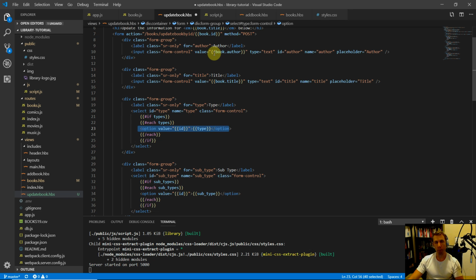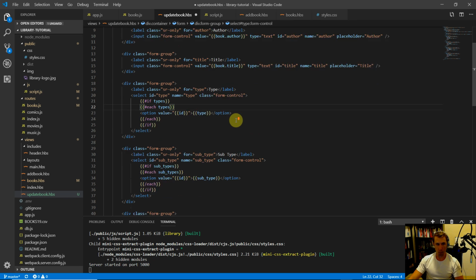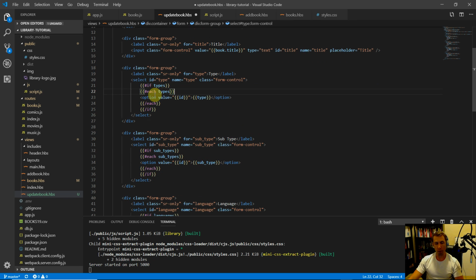And then the drop downs here are much trickier because we need to be able to select which book type this current book is, right? So if it was like engineering or architecture, right? We need to know which type it is, and we're going to need to actually write a custom handlebar helper, because let's look at what we need to do here. We're going to loop through all of our types like we did in the add book route, and we're going to create these option tags with the ID and the type.